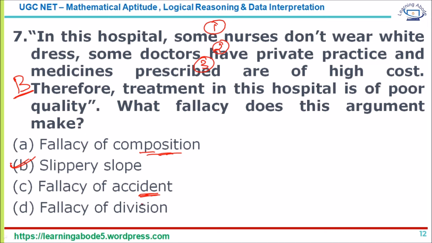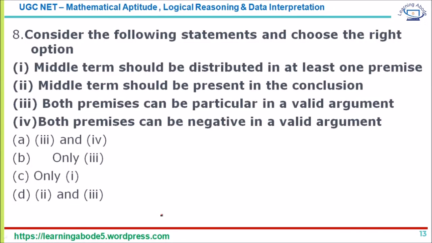Now, fallacy of division is the error in logic that occurs when one reasons that something true for a whole must be true for all or some of its parts. If I make a general statement about a class, it is not necessarily absolutely true for each member of the class. That is not correct. That is the example for fallacy of division. So the answer for this question is option B. Let's move to the next question.